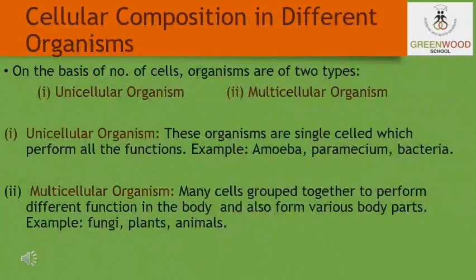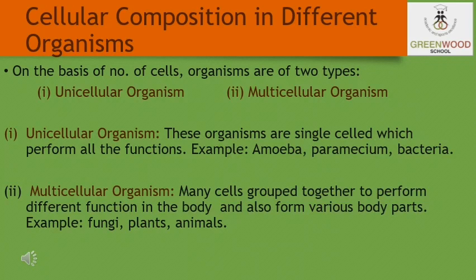Now students, on the basis of the number of cells present in different organisms, they are classified into two types: unicellular organisms, meaning having a single cell, and multicellular organisms, meaning having many cells. In unicellular organisms a single cell constitutes the whole organism and performs all the functions.